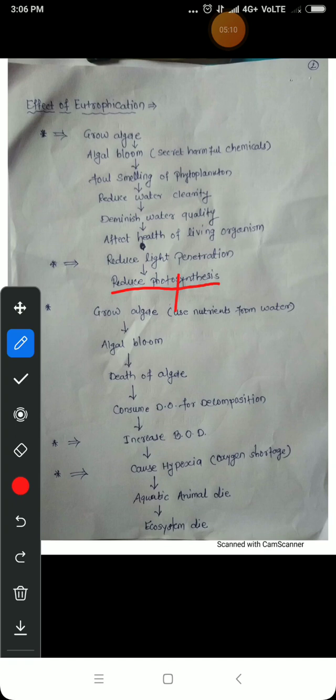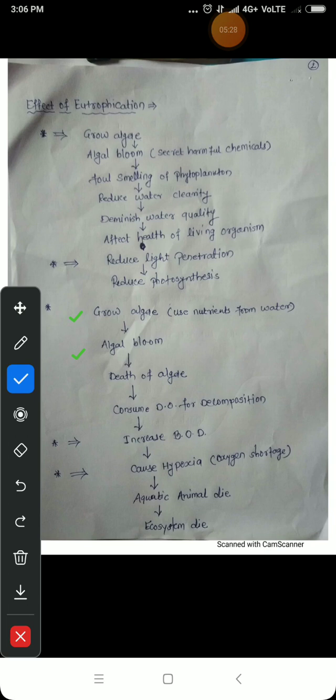Now the next one is, as the nutrients increase in the water bodies, it may cause growth of algae, which causes the algal bloom.